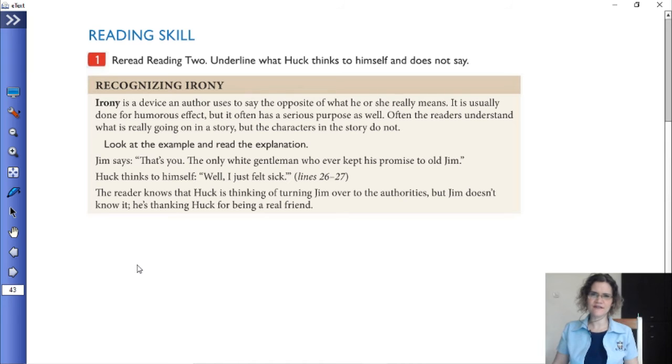Underline what Huck thinks to himself and does not say. I want you to pause your video and do this first. I want you to underline what Huck thinks to himself, what he's thinking, but what he's not really saying. You can pause your video first.